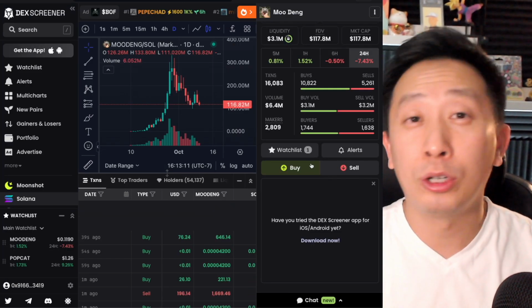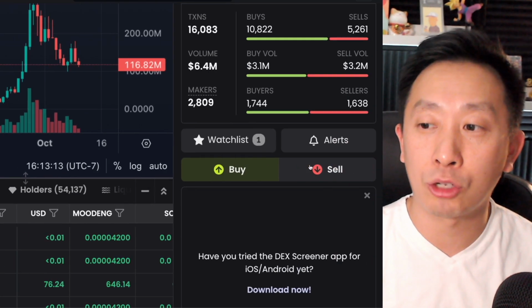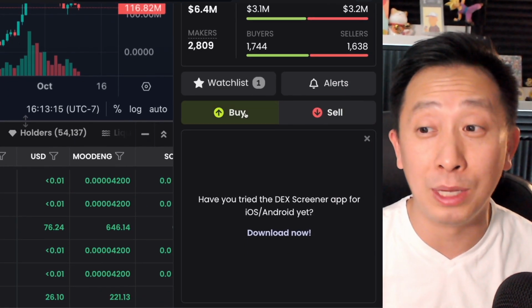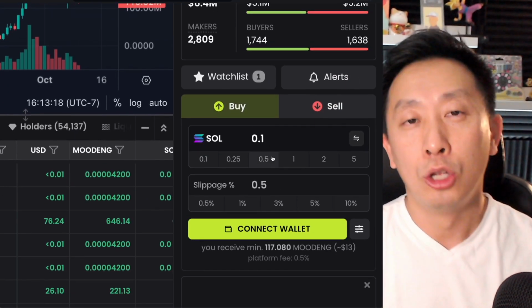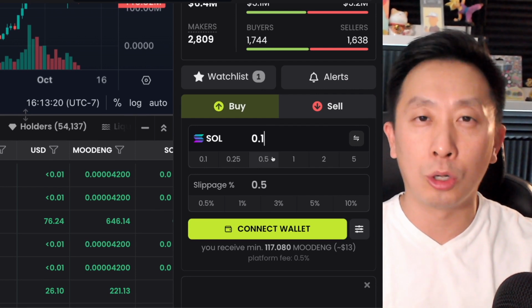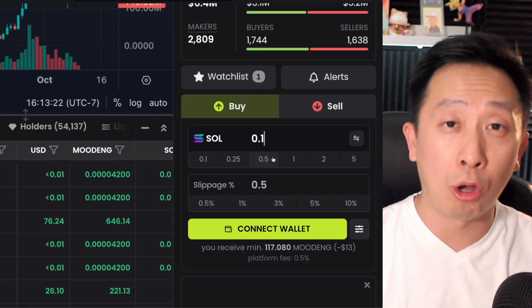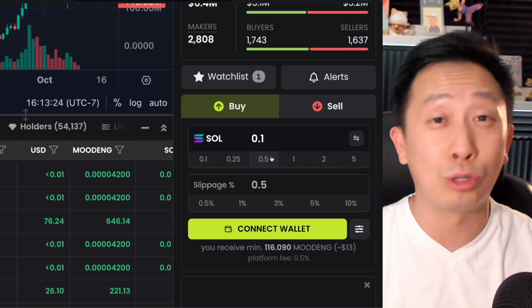The reason you want to make sure the contract address is correct is because on Dex Screener, you can actually buy and sell your meme tokens on the platform itself. So you find a pairing that you like, you see has good volume, good holders, good metrics, everything about the culture that you like and love, you want to get in, you could do so on Dex Screener.